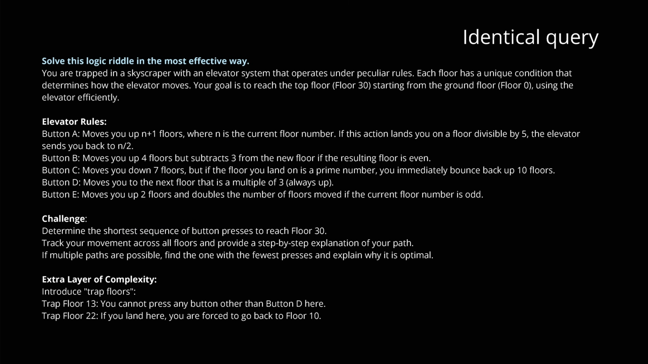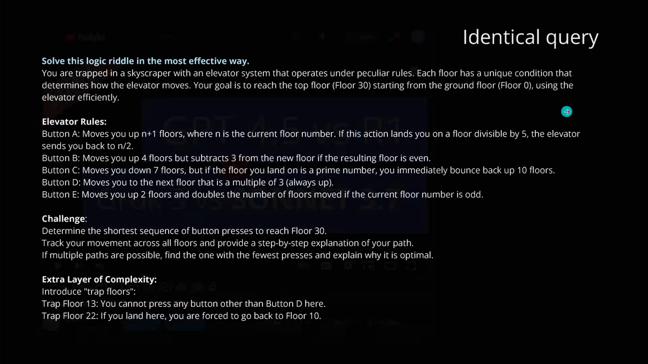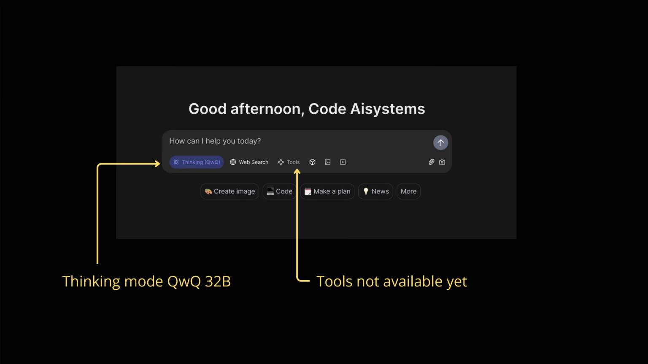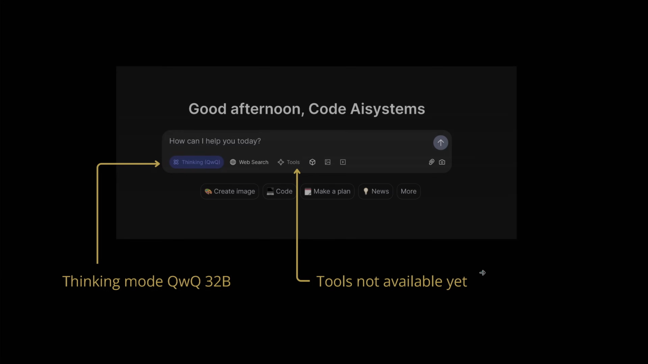The query is identical in both cases. This is my elevator example I use now for more than 11 months. You find this on all my other videos here, GPT 4.5, Sonnet 3.7. Now on the other hand, if we use QwQ, the thinking mode, this is beautiful, this is available. But you will see the tools are not available yet officially. So this is the whole difference, but let's start the testing.